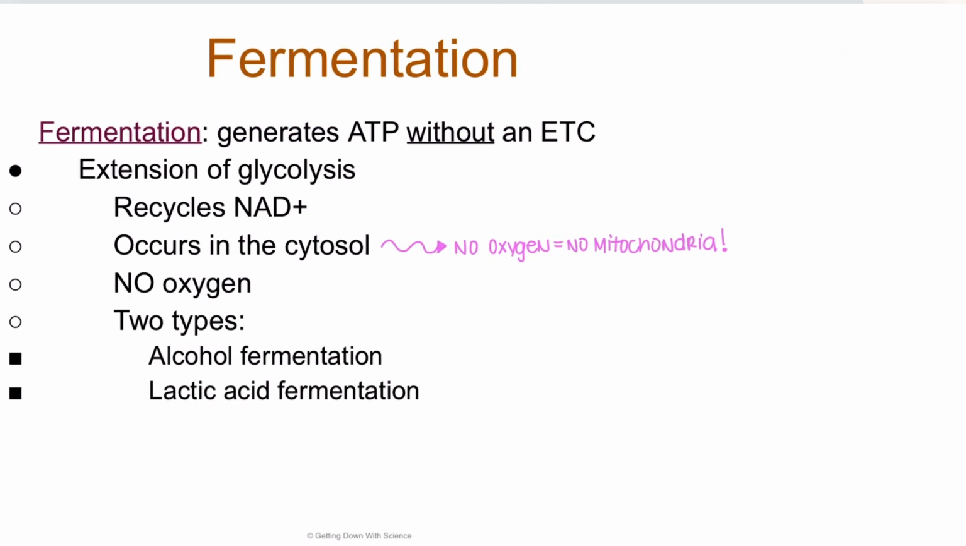My other option is fermentation. So this is generating ATP without using an electron transport chain. So this is just going to be an extension of glycolysis. And my whole point here is I have to reduce NAD to get rid of those electrons. And this is going to occur in the cytosol. So no oxygen, no mitochondria. Okay, we only move into the mitochondria if we have oxygen. There's going to be two types of fermentation that we can talk about here: alcoholic fermentation and lactic acid fermentation.